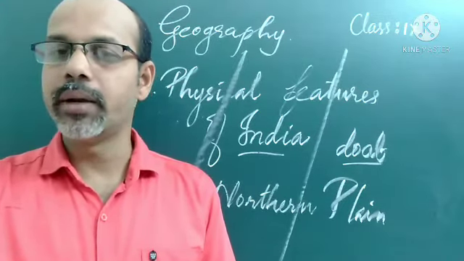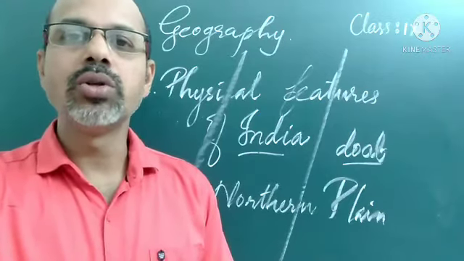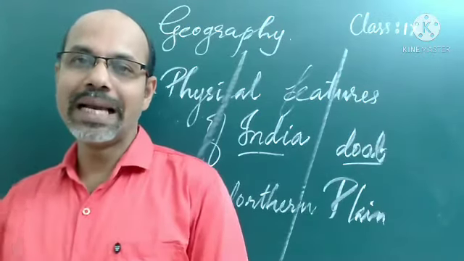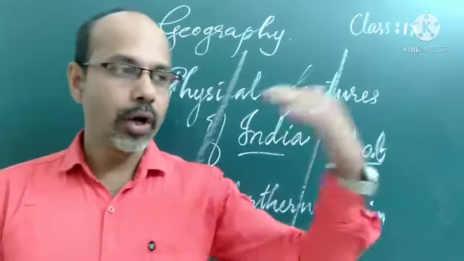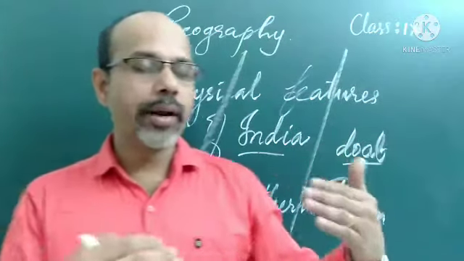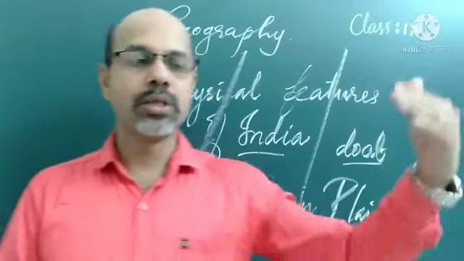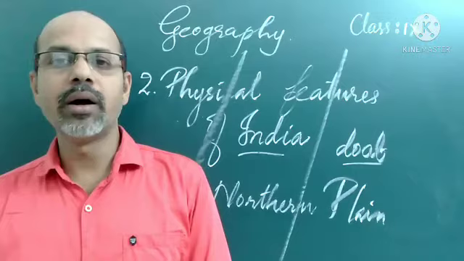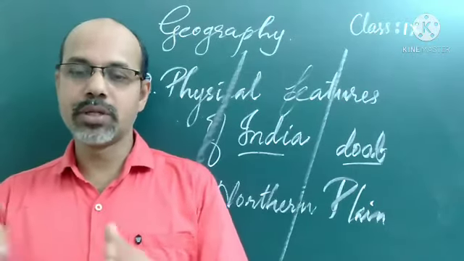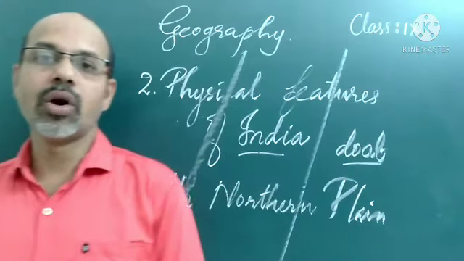Also we can find the newer or younger deposits of the floodplains, called Khadar. Older alluvial deposits are called Bhangar, and the newer or younger deposits of floodplains are called Khadar.